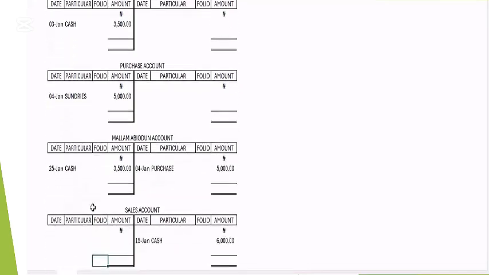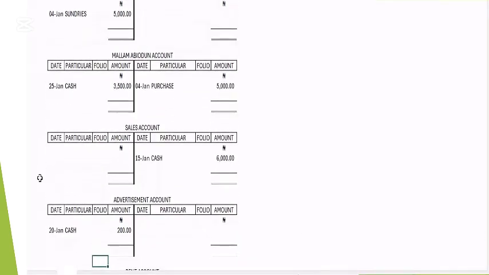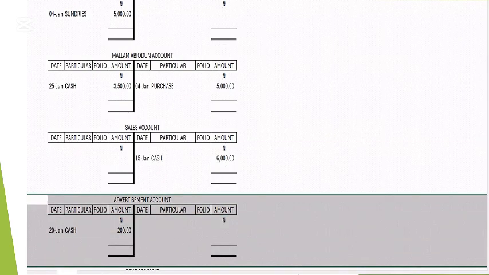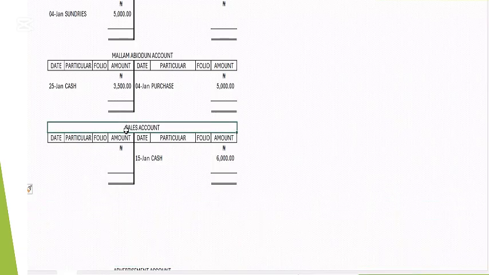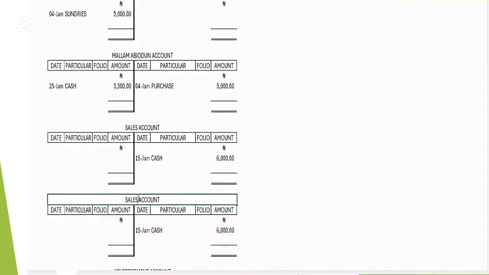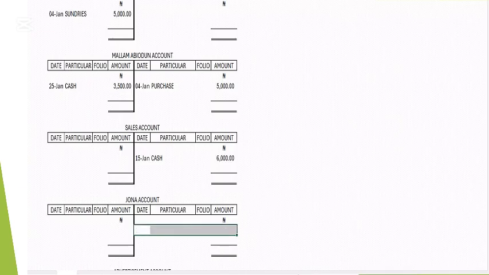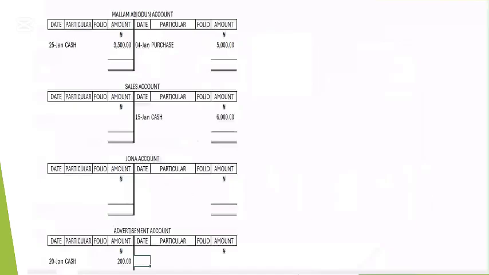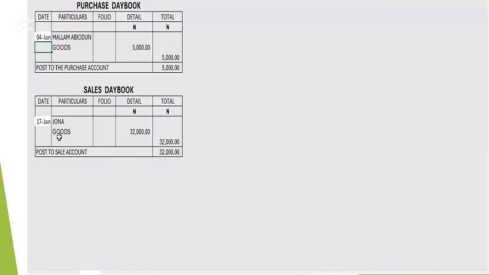Where is Jonah? Our sales account here. We need to open an account for Jonah. So let me just create space for it. Open an account for Jonah, because Jonah is owing us now, our debtor. So let me change this one to Jonah. Then let me delete this. Like I said, in the sales account. So let's go back. The sales account says the book, Jonah. We sold to Jonah, then we are expecting from Jonah.